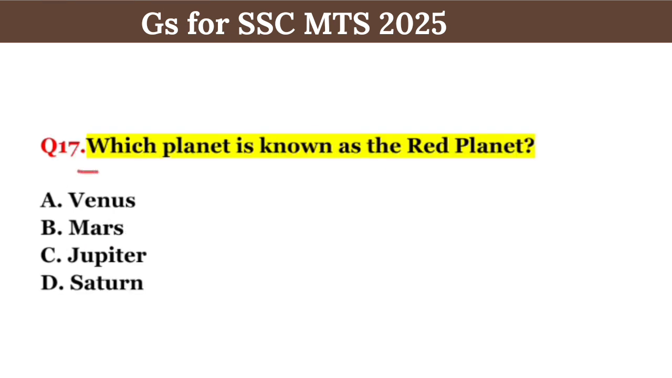Question number 17 is, which planet is known as the red planet? Right answer, option B, Mars is known as the red planet due to iron oxide.